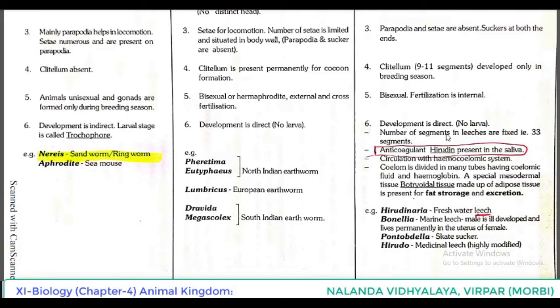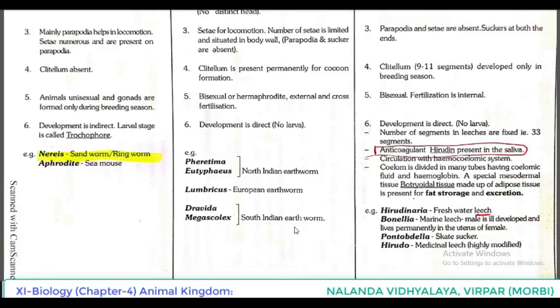Oligochaeta examples: Pheretima, Eutyphoeus. See the names once again. Pheretima, Eutyphoeus, North Indian earthworm. Lumbricus, European earthworm. Dravida megascolex, South Indian earthworm.